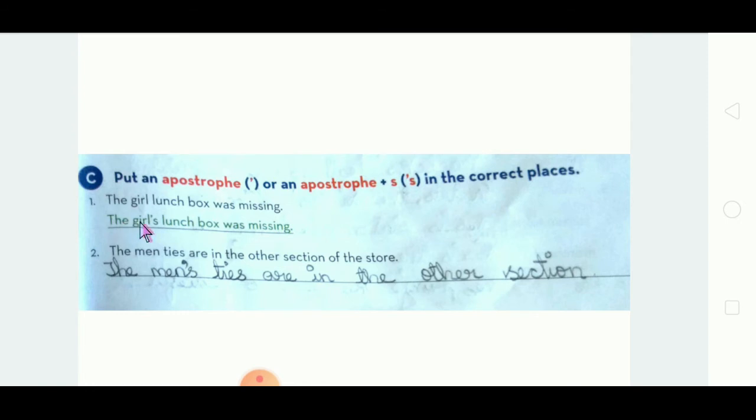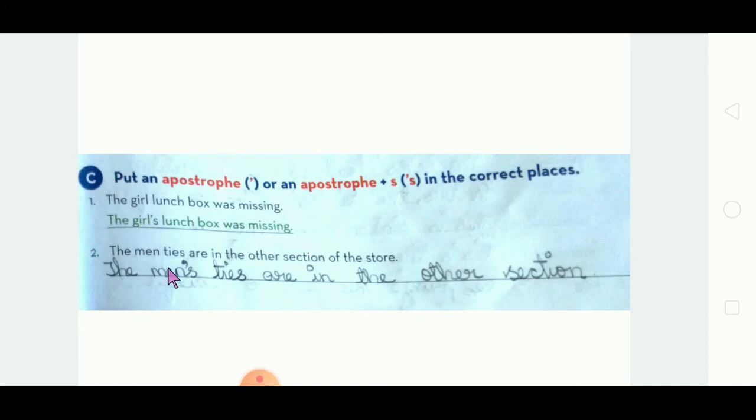The girl lunchbox was missing. Very easy. See, the girl's lunchbox was missing. Girl's, apostrophe S. Okay. Got it? The girls apostrophe S. Okay. Girl's lunchbox was missing. Girl's pen was missing. Girl's specs was missing. Girl's book was missing. Girl's bag was missing. Got it?